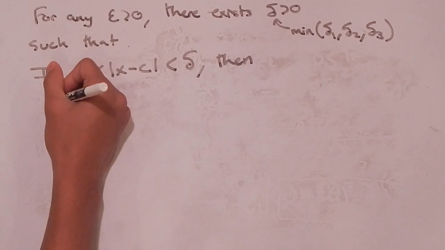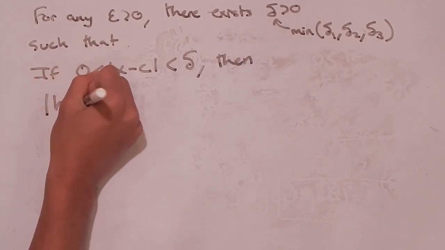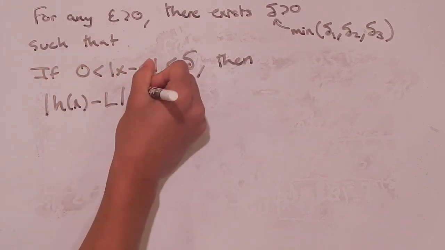The first statement that holds true is that the absolute value of h of x minus L is going to be less than epsilon.